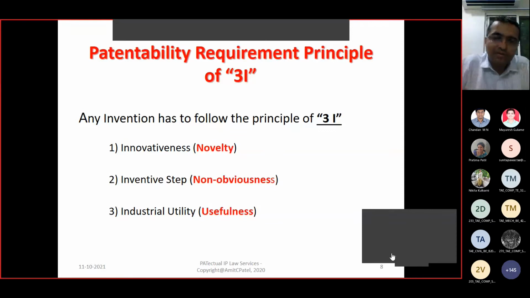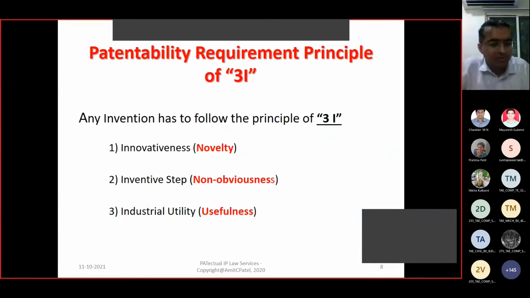Now the same product you have to check on the second criterion, non-obvious. Whether creating those differently colored bottles is obvious or non-obvious. It is obvious, that's why it is not patentable.